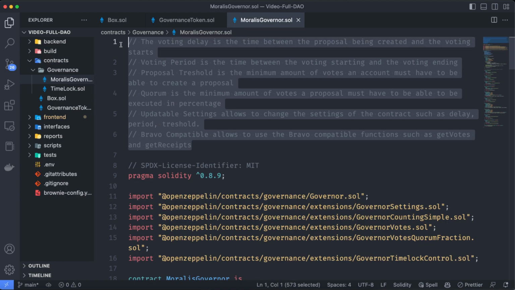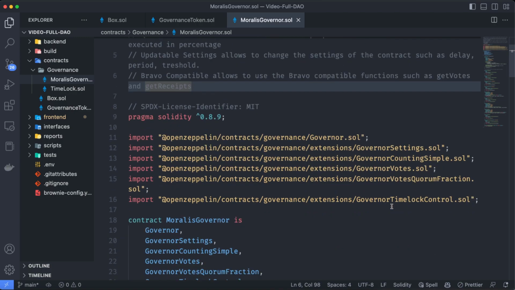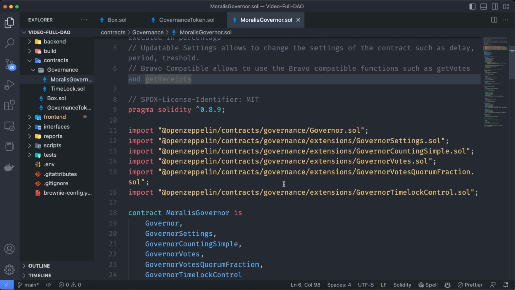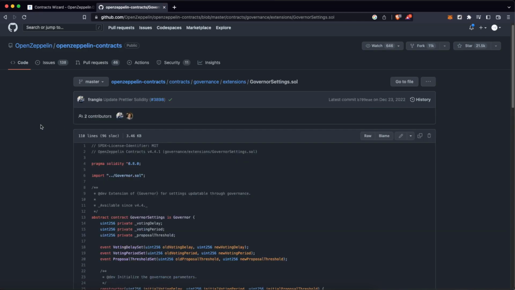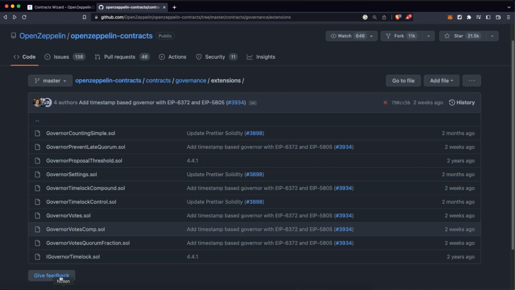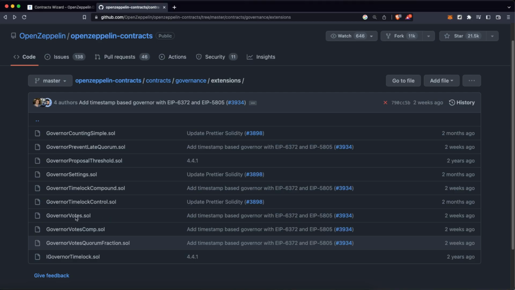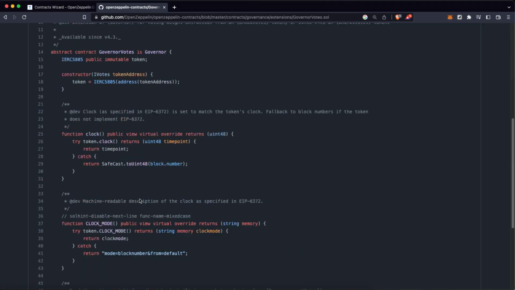I just added some comments over here for you in order to be able to understand what is happening on each step. And by the way, if you feel I'm going too fast through how this contract works, don't worry, because I'm going to present a little bit later in the video a diagram explaining how the workflow on the DAO is. But remember, you can always go to GitHub, OpenZeppelin, and check out the extension for each one of those contracts. So if you want to deeply understand what each contract does, you can check those out one by one.